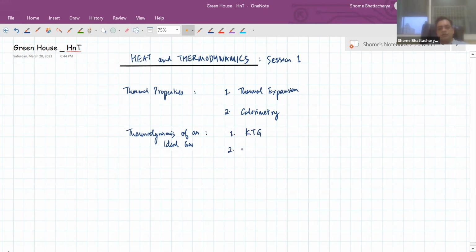Then we will have first law of thermodynamics and application. And then we will have another portion called heat engines, which is based on the application of first law, but to particular types of systems. And then the final part will be heat transfer,